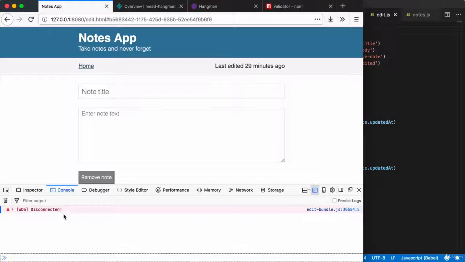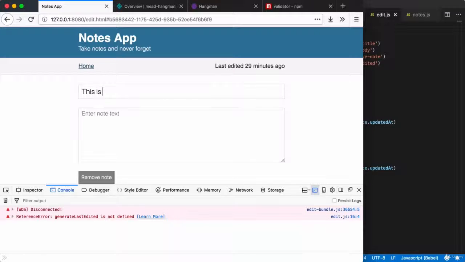Over here, it looks like things are good so far. No errors in the console. Let's try to change things. I'm going to change the title. This is new. And I can see that right here, I'm trying to use generateLastEdited, but it's not defined. This is from edit.js.